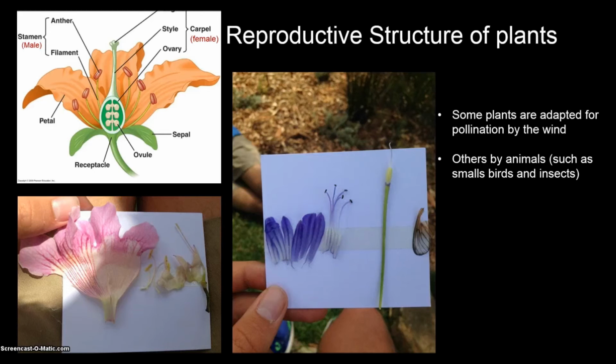Plants that are adapted for wind pollination have small, light pollen that can be carried by the wind. They also have feathery stigmas to catch the pollen floating